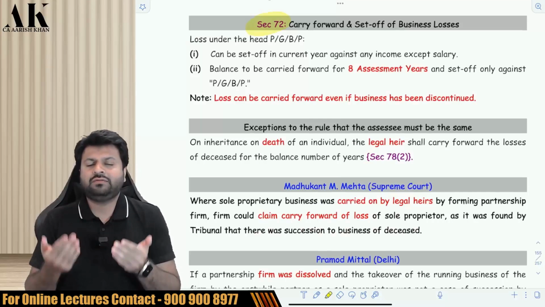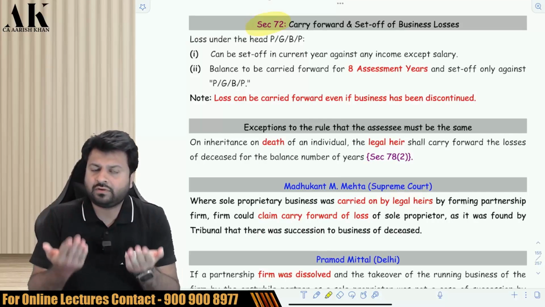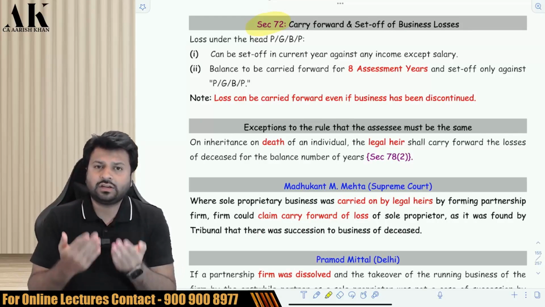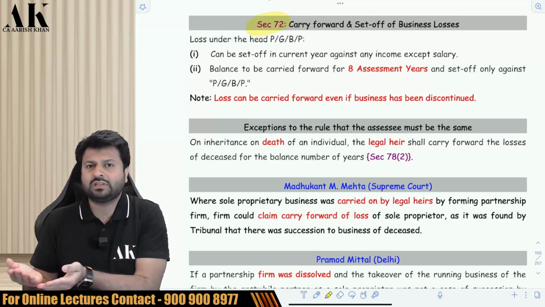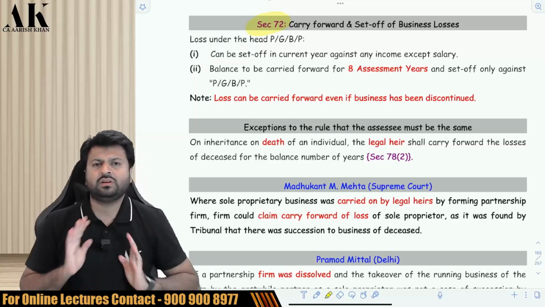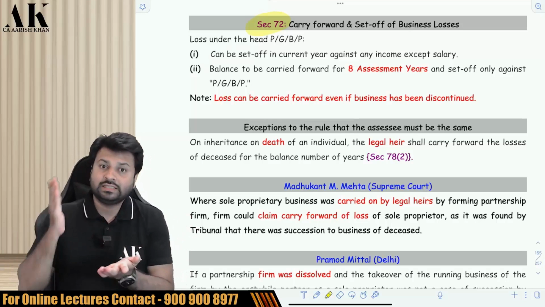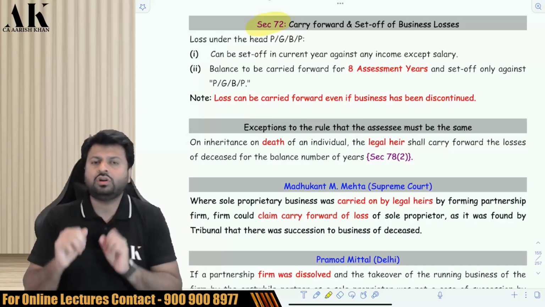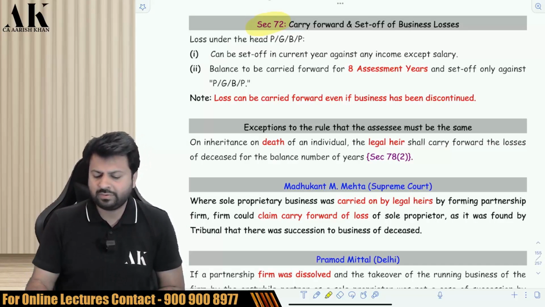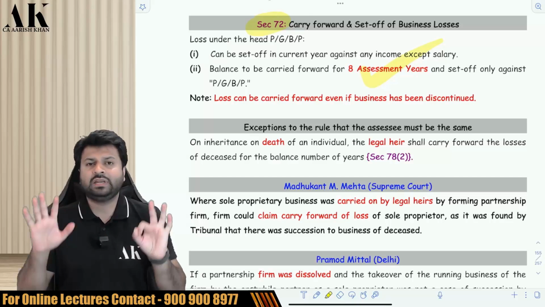If you want to carry forward the non-speculation business loss, you can carry forward under section 72 and you can set off against any other non-speculation business loss, and you can also set off against speculation business loss. There is no restriction in that. There is a restriction on speculation loss, not on non-speculation loss. For how many years will it be carried forward? It will be carried forward for a period of 8 years.